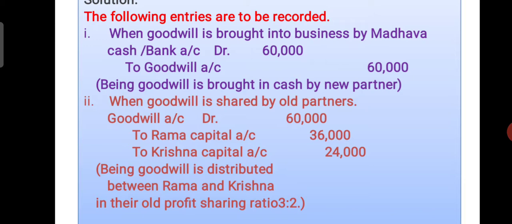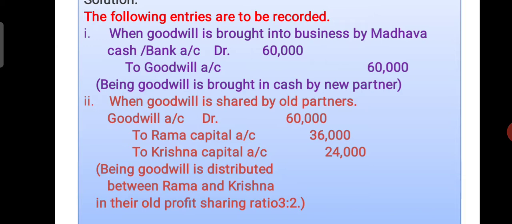When goodwill is shared by old partners, the entry is goodwill account debit 60,000 to Rama capital account 36,000, to Krishna capital account 24,000. After writing this entry you write the narration: being goodwill is distributed between Rama and Krishna in their old profit sharing ratio.